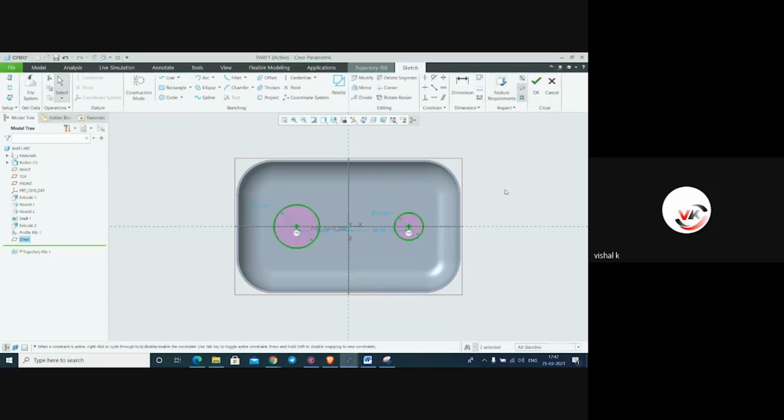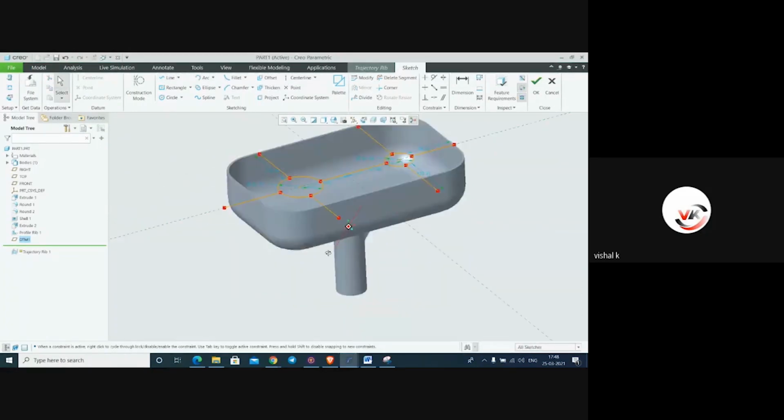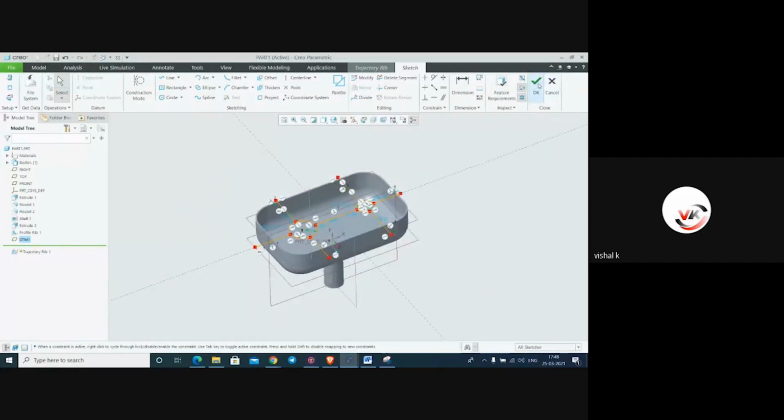For example, one circle I'll make it here, another one circle I'll make it here. These two circles will make it, and we will connect to each other with a single line. We'll connect this like this. We'll connect this also. This side also will connect this. Okay. Now just say okay.